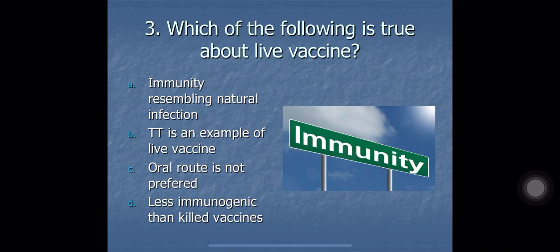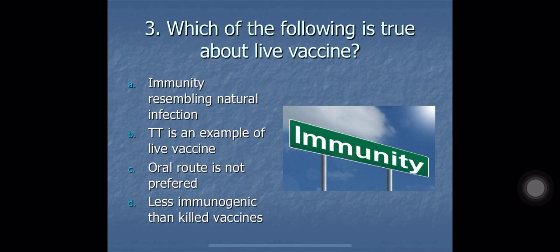Question number 3. Which of the following is true about live vaccine? A. Immunity resembling natural infection. B. TT is an example of live vaccine. C. Oral route is not preferred. And D. Less immunogenic than killed vaccines. Now let us have a look at the options. Option D is less immunogenic than killed vaccine, which is false because live vaccines are more immunogenic than killed vaccines. C. Oral route is not preferred. So that is also false because oral route is used for giving live vaccines.